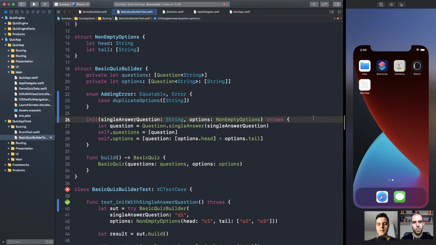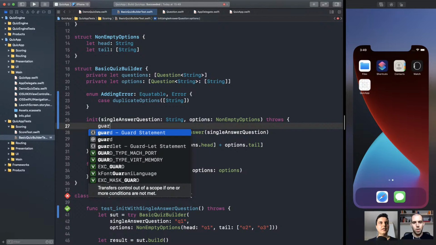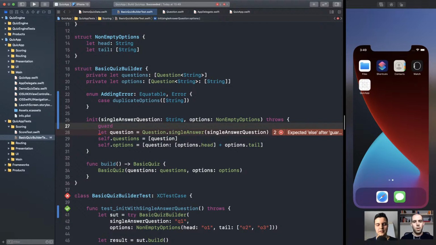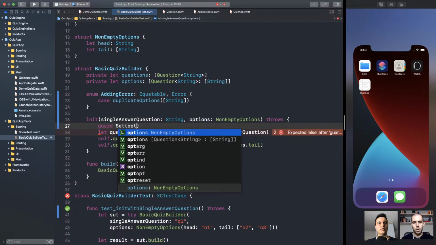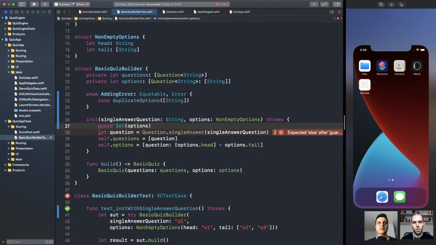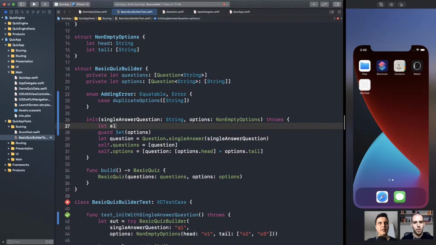So we can add a guard here. Guard Set of options, which gets all the options here. Let's create a helper. Okay, yeah. Let all options equal this. Make sense? We can use all options here as well.